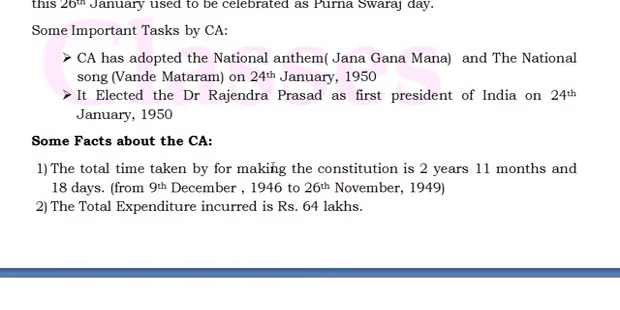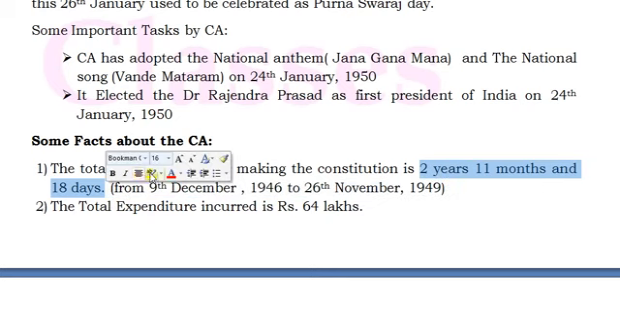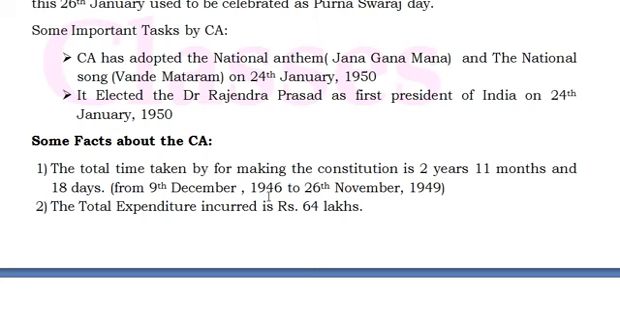Now some facts about the Constituent Assembly. The total time taken to make the Constitution is 2 years, 11 months and 18 days. Imagine, this is the lengthiest time taken by constitution makers. From when did it start? From 9th December 1946, the first time they met, to 26th November 1949. Between these 2 dates, 2 years, 11 months and 18 days passed.